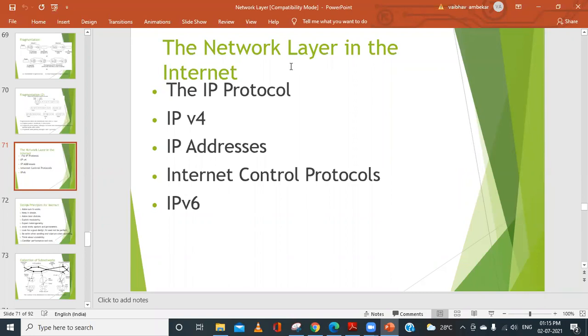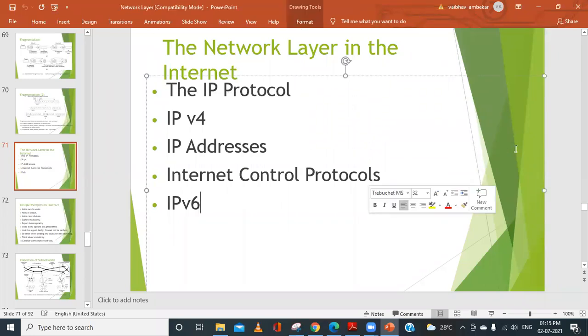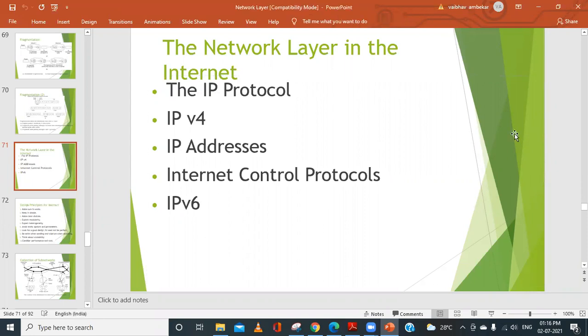What is the basic functionality of the network layer? Yes. What all have we studied till now in the network layer? What is the basic task of a network layer?